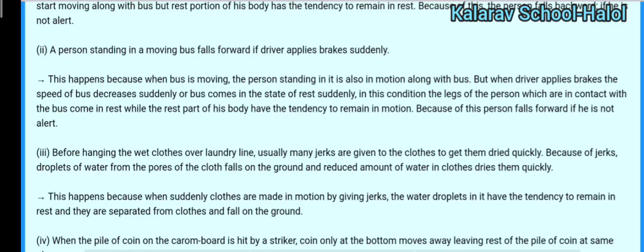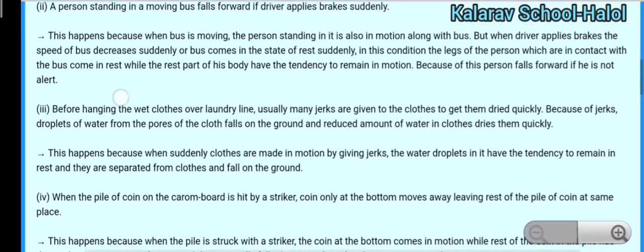This happens because clothes are suddenly made to move by giving jerks, so the water droplets in them have a tendency to remain at rest. So they are separated from the clothes and fall on the ground.